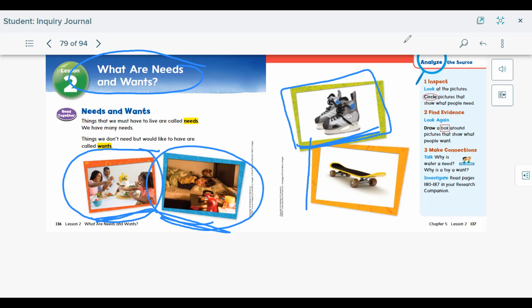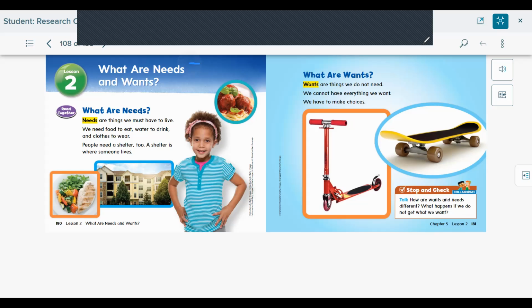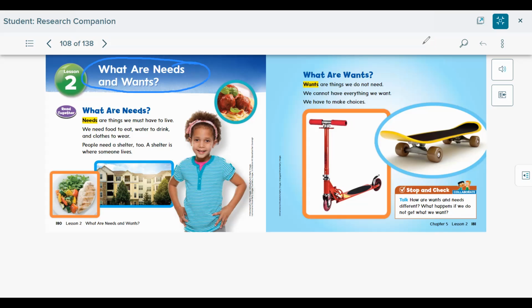How about the skateboard? Do you think we need a skateboard? No, a skateboard is a want also. You want to have a skateboard because they're fun, but we do not need these things. We are going to read more about what are needs and wants.